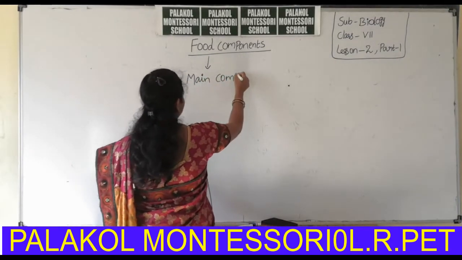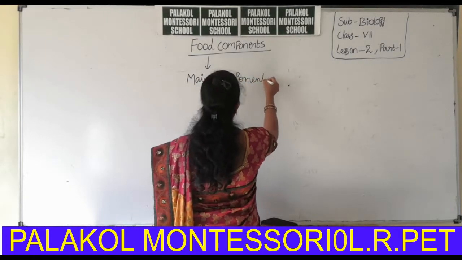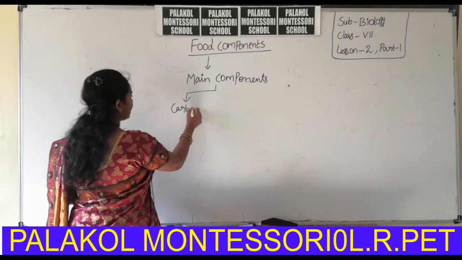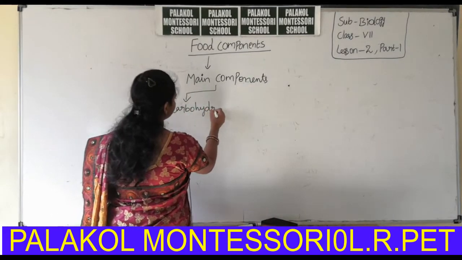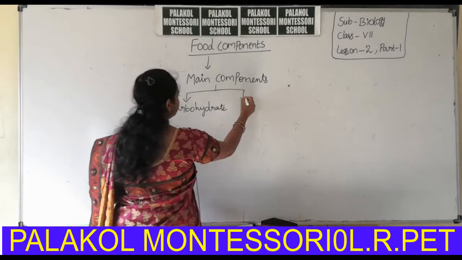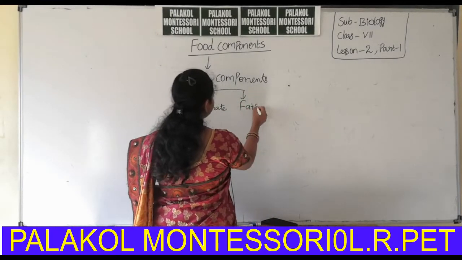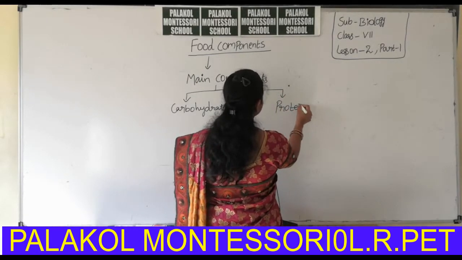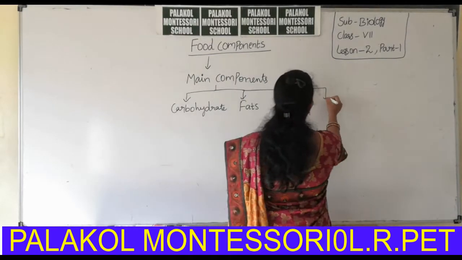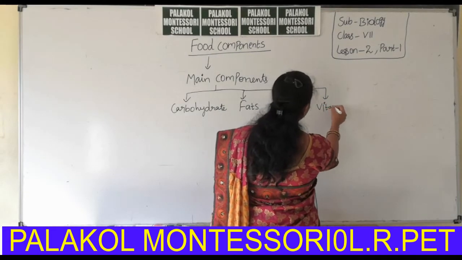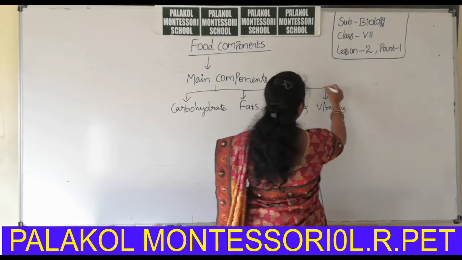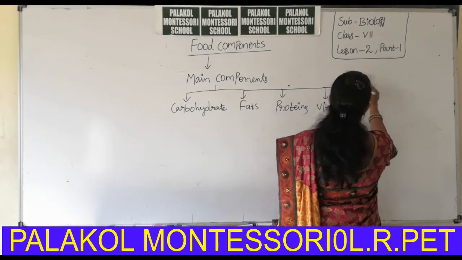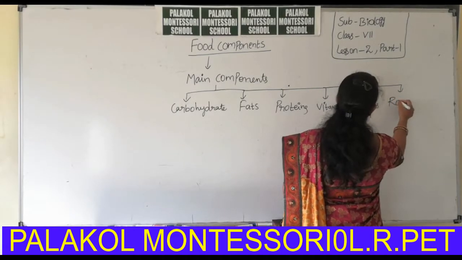The main components are carbohydrates, fats, proteins, vitamins, minerals and roughages.